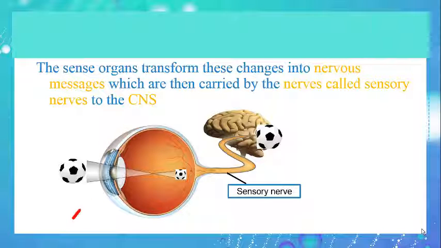The sense organ, which is the eye in this case, transforms the image it gets, which refers to the changes, into nervous messages, which are then carried by nerves called sensory nerves to the central nervous system. For example, when you see the ball, the image of the ball collected on the retina of the eye is transformed into a nervous message carried to the brain.